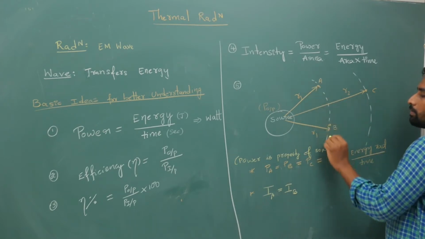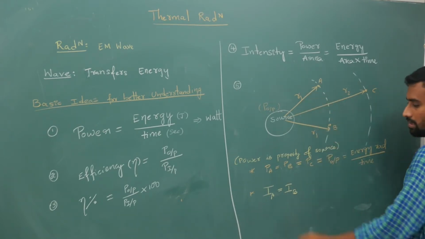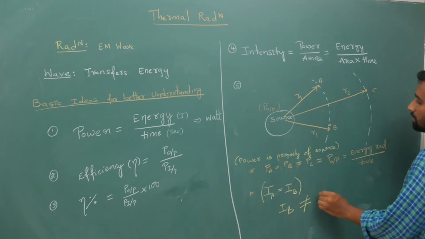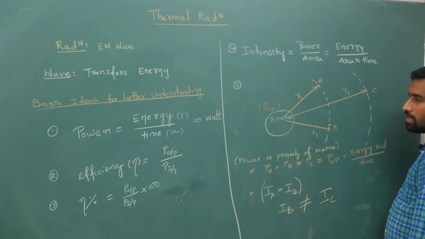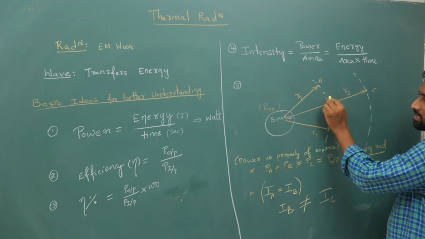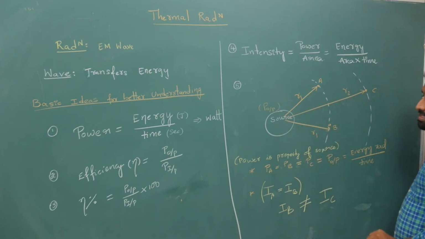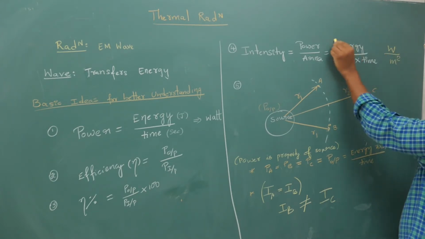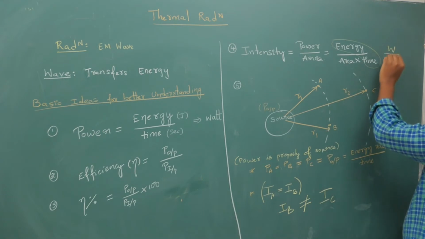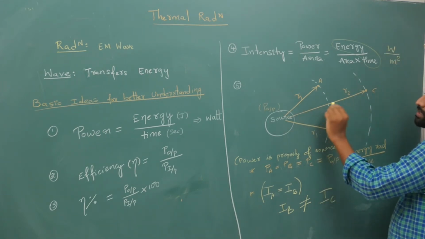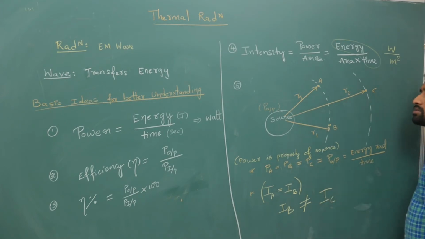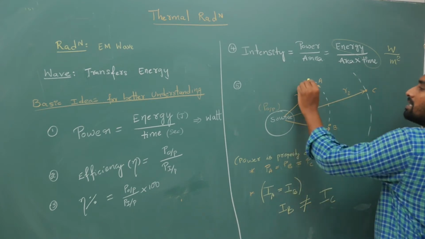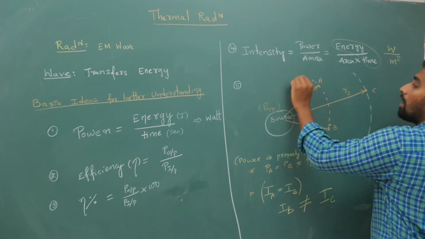Because your points are at the same distance. But your intensity at B is not equal to intensity at C. Getting my point? Your intensity at this point, closer to the source, there will be more intensity. And your intensity unit is watt per meter square, because energy by time is power, by area, that is watt per meter square. So closer to the source there will be more intensity, farther from the source there will be less intensity.